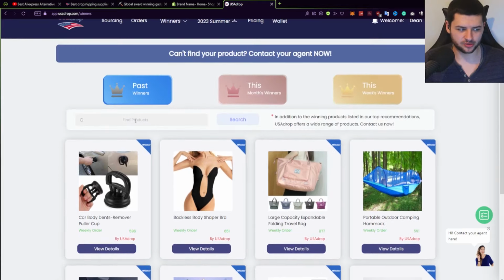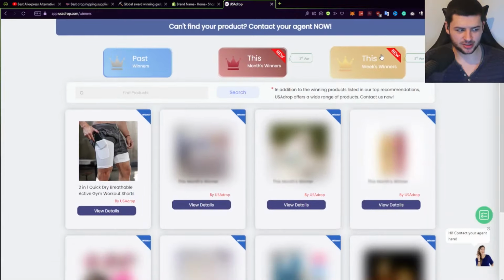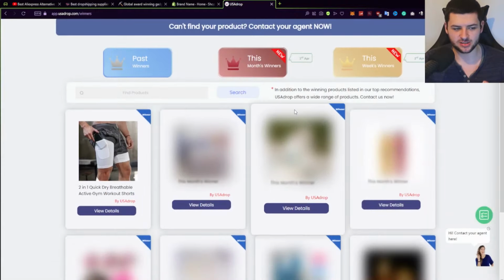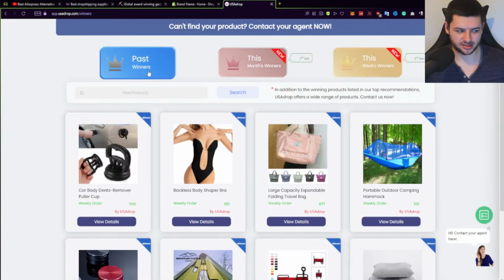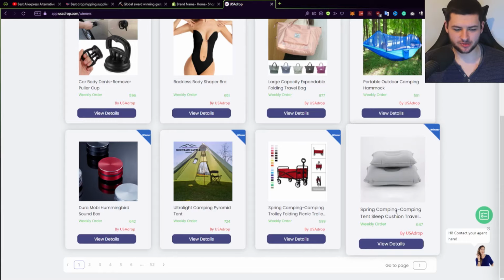Don't just pick any old products off this list. You can click on past winners, you can click on this month's winners, and you can click on this week's winners. It really depends which plan that you have. If you only have an entry-level beginner plan like I have, then you can only see certain products on this list. Now, let's just say we want to use this product and sell it.